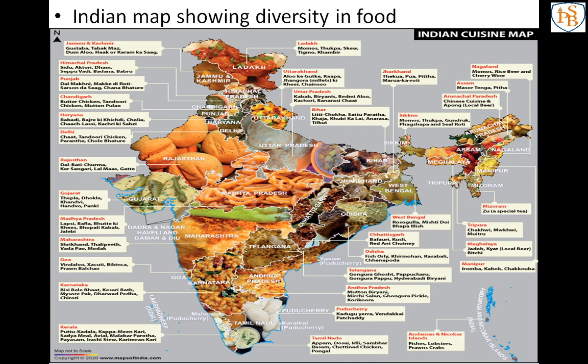Next, tur dal or rasam as a dal. Then kunduru, that is donda kai, one plant in Andhra Pradesh, used as a vegetable. And buttermilk, ghee and pickle are used as others. So like that you have to write.